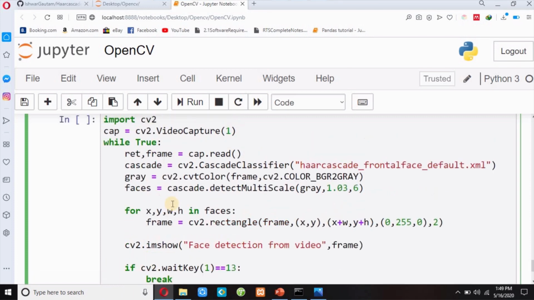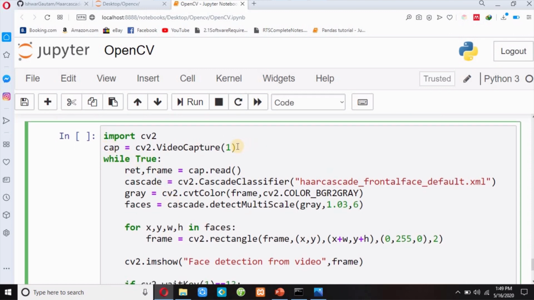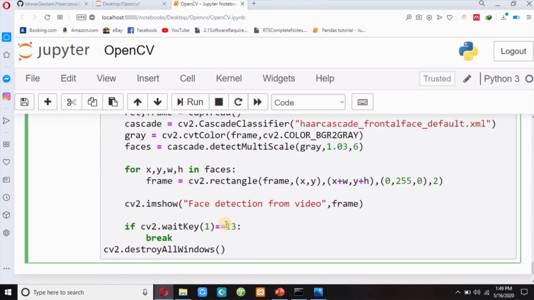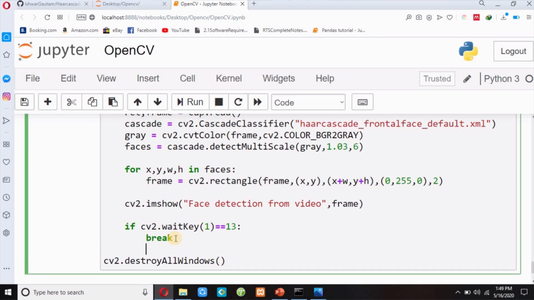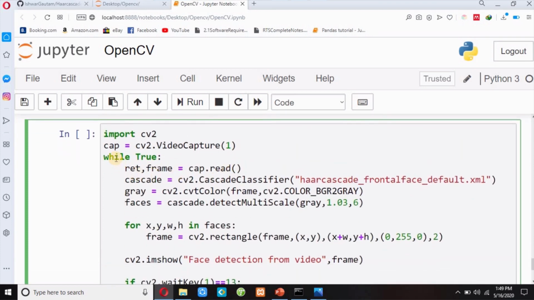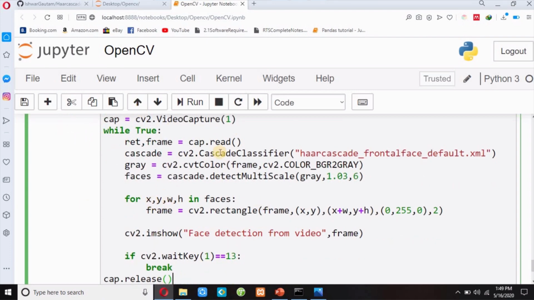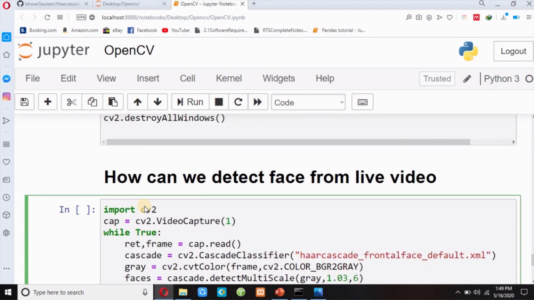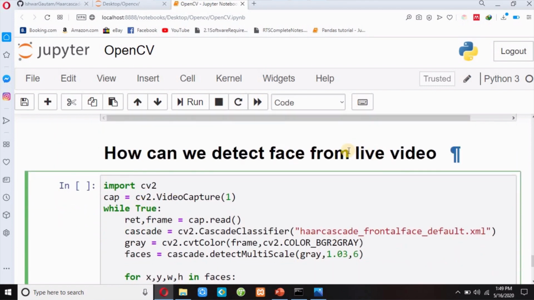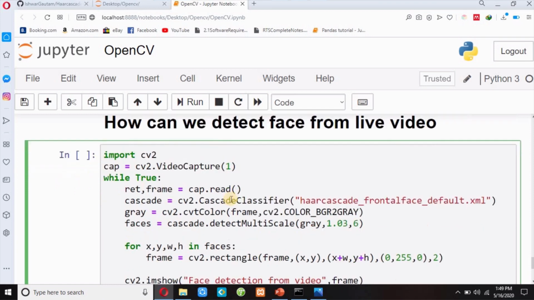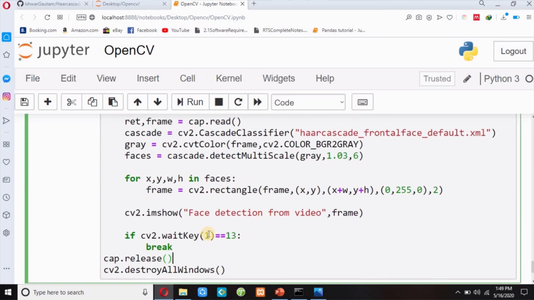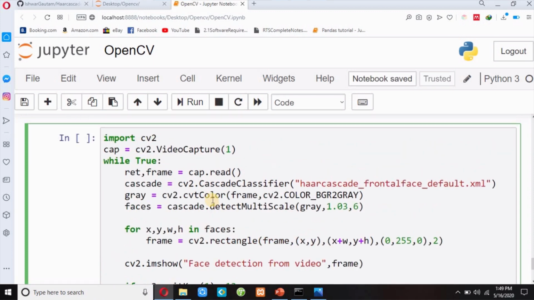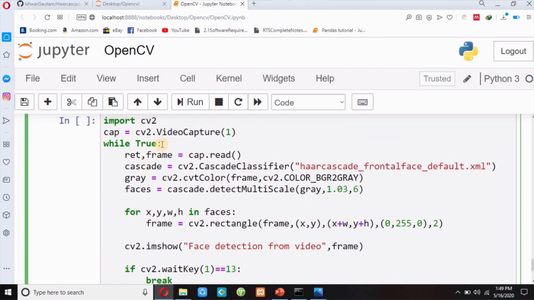But guys, since I have opened my camera, I must close it. So I will write here, not here, cap.release. So this is my infinite loop. I have not used an infinite loop in the image, but I have to use an infinite loop in this video because video is a collection of images. So in 1 millisecond I am continuously changing my frame, so I have to use an infinite loop over here.